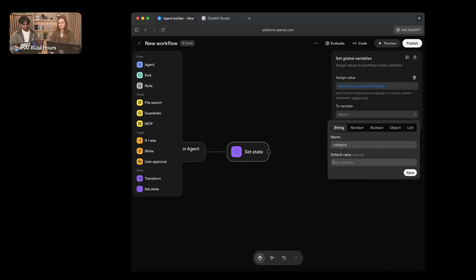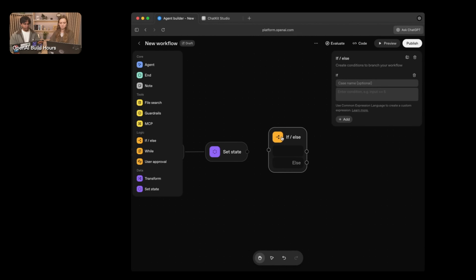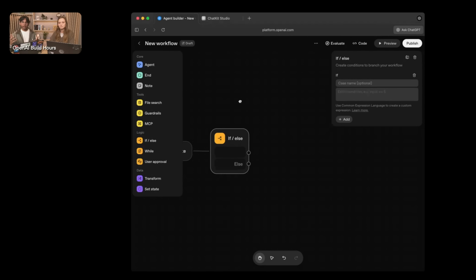We'll call this category again and assign no default value for now. Using that same value, I can now conditionally branch to either the data analysis agent or the rest of my workflow to handle maybe additional steps I want to do prior to executing the email or the data qualification use case or the customer qualification use case.